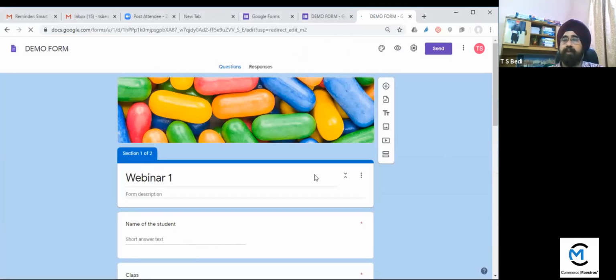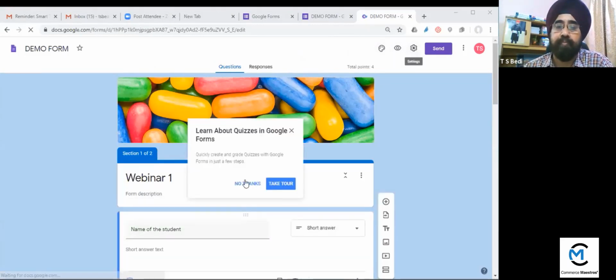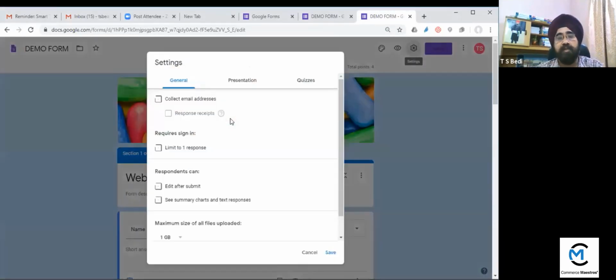Now I'm taking the other part. Theme I already told you, preview I told you. Now come to the next part, which is settings. Click on settings. Now in settings, the first one is the email. Suppose you want to collect the email addresses of the students, you can tick it here. Otherwise, in the test we don't need the email addresses, so you can leave it unticked.